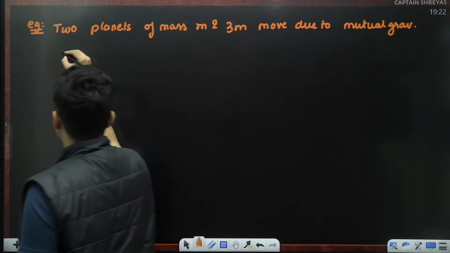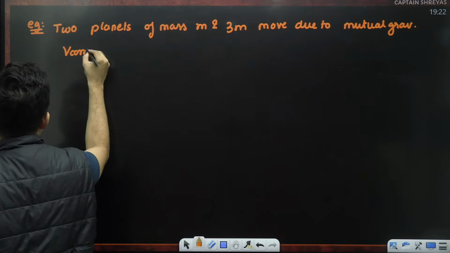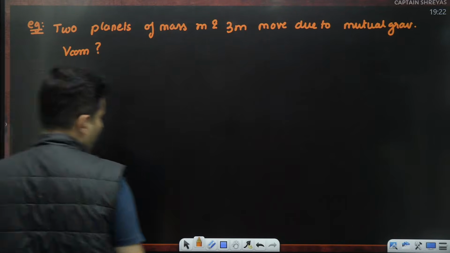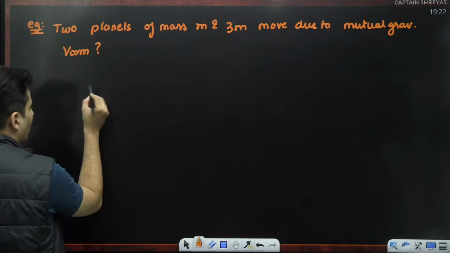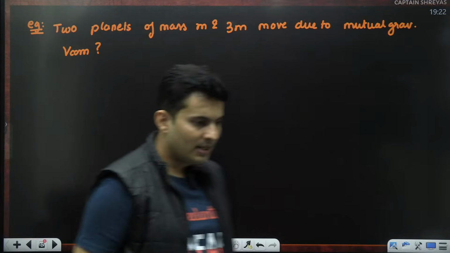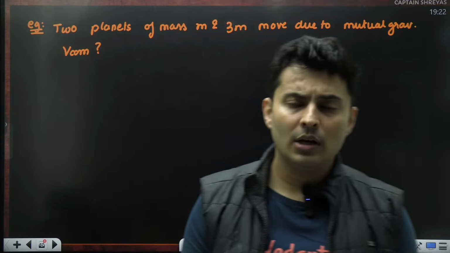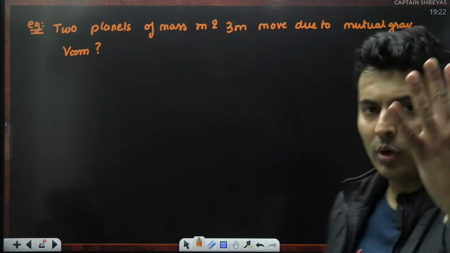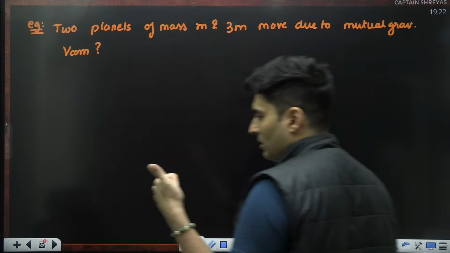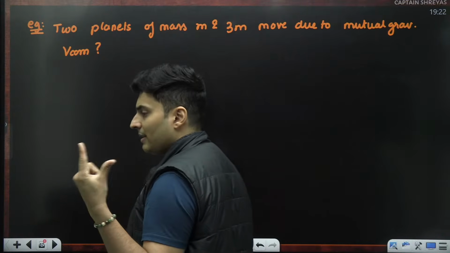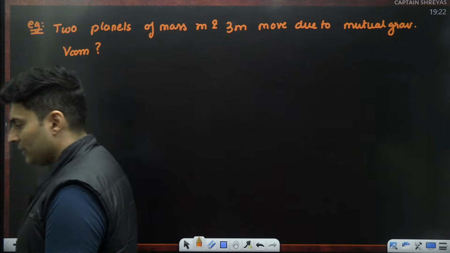Question is, the velocity of the center of mass will be towards the smaller mass, towards the larger mass, can't say, or 0. The 4 options are towards the smaller mass, towards the larger mass, 0, can't say. Think about it.